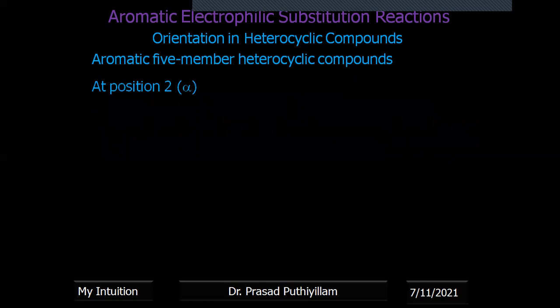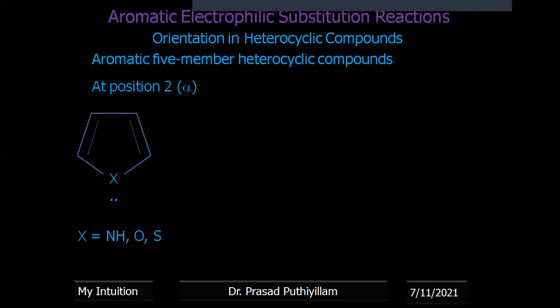We'll explain. Okay, so at position 2, in a 5-member ring, at position 2 or the alpha position, if an electrophile attacks, generally X is represented, it can be NH, it cannot be a single N, it should be NH. Okay, nitrogen should have 3 bonds, then only it is stable with a lone pair of electrons, or it can be oxygen with a lone pair of electrons, or sulfur with a lone pair of electrons, and the lone pair of electrons is participating in resonance.